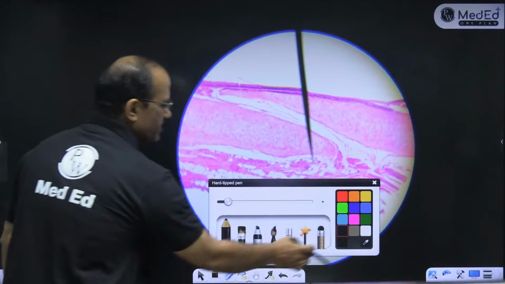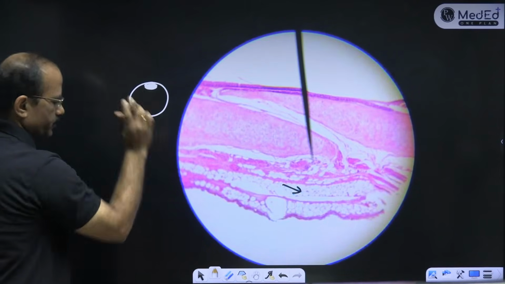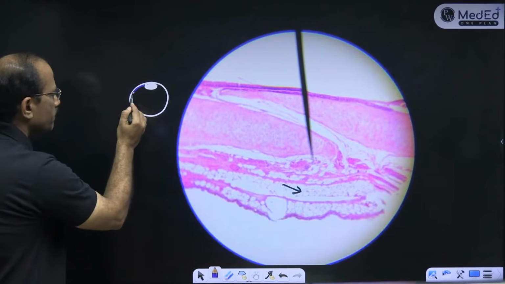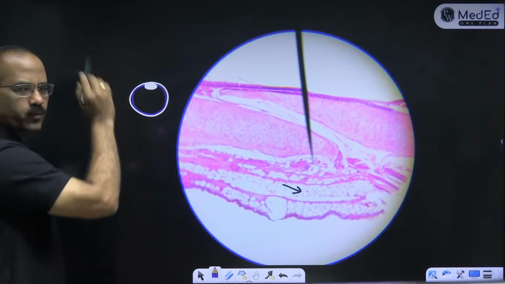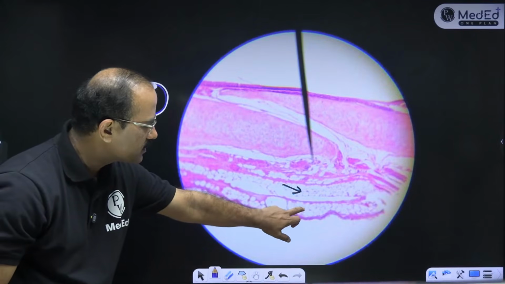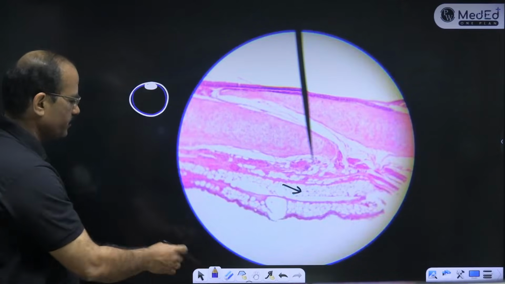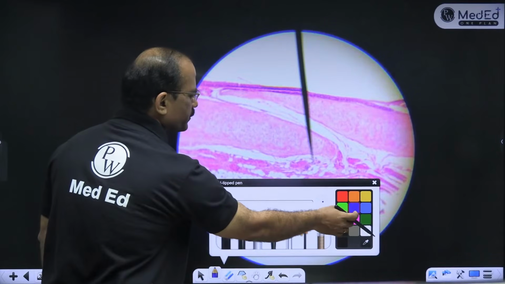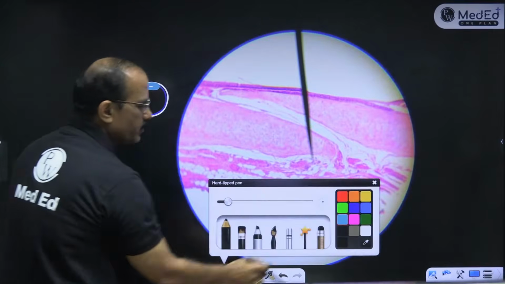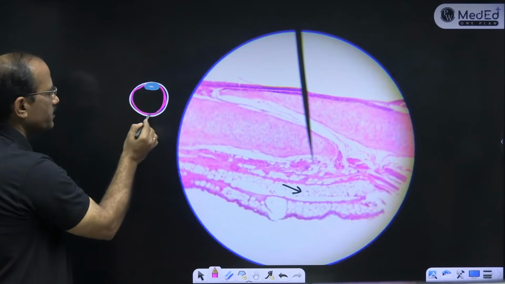Something which looks like this, and something. What's that? Yes, cartilage. I'm asking you, what is this? This and this. This is the nucleus. And this is the thin rim of cytoplasm around the periphery.